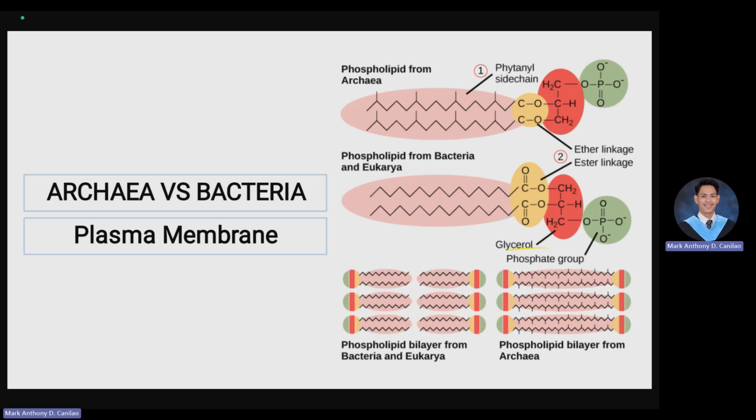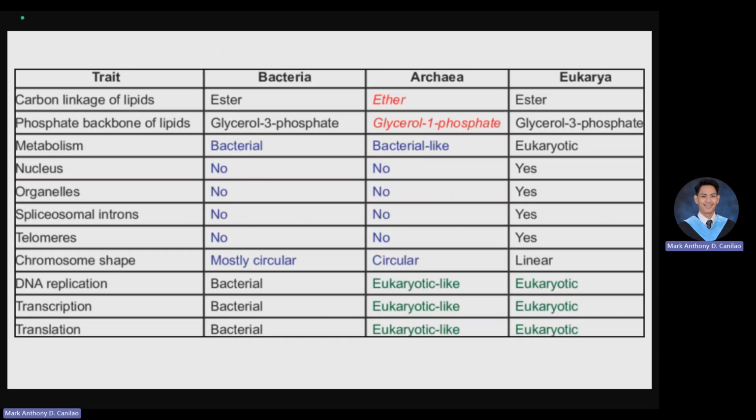And again, the difference between archaea and bacteria is that archaea is made up of ether bond, while bacteria is made up of ester bond, which is less stable compared to ether bond. We're not going to discuss all of this, but for summary, again, bacteria is made up of ester and archaea is made of ether bond.